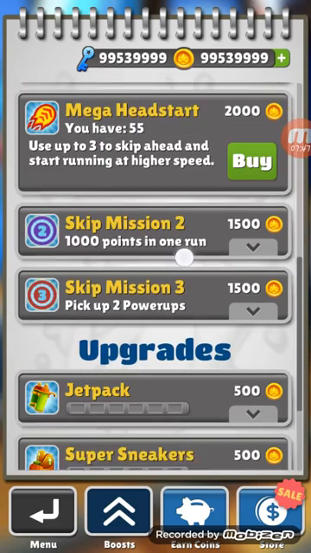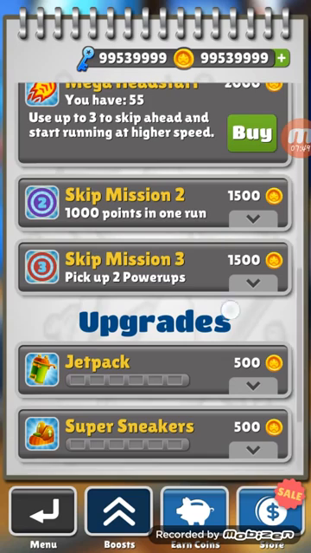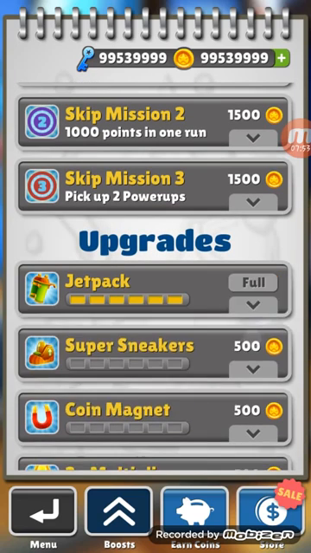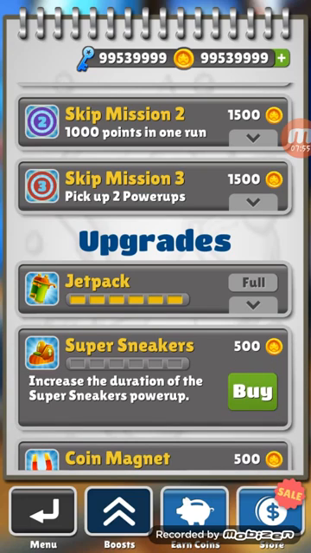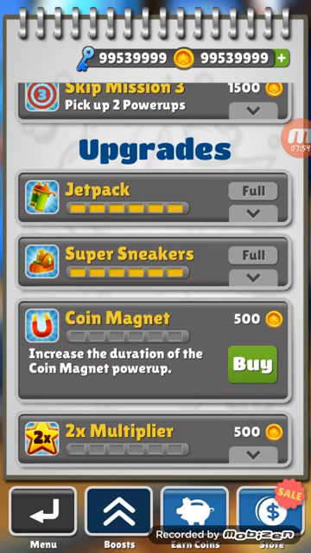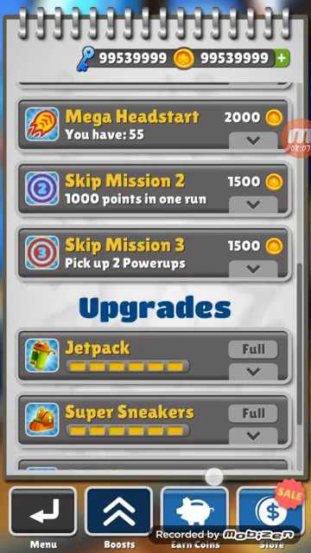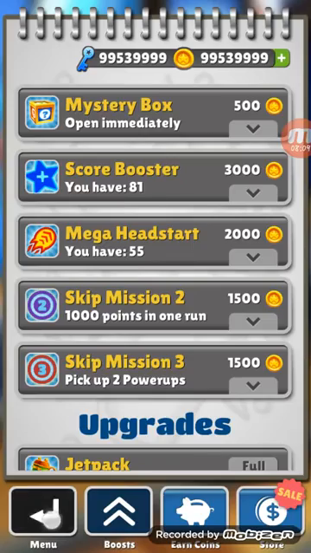I just don't need the skip missions. Yeah, I just want to increase my jetpacks. I just want to fill them completely full. The same for sneakers and a coin magnet. Obviously we need two power multipliers. All my upgrades are full. Now I'll go to the menu option.